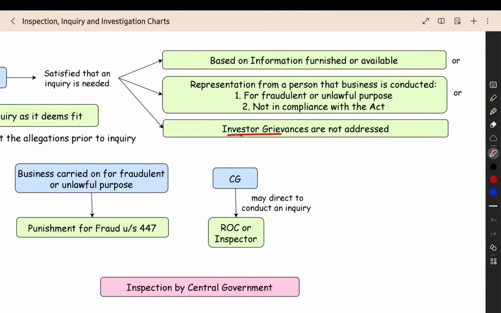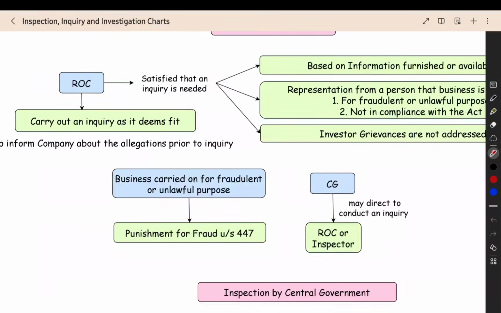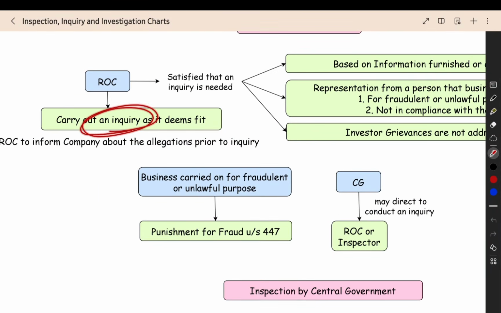Third chance, investor grievances are not addressed. The investors, the people who are buying the shares of the company or buying the debentures of the company, who are investing money into the company, are called investors. And if there is any problem for them, that also the company is not solving properly. They are not addressing the problem. Then also the ROC will be satisfied that an inquiry will be needed. Then they will do the inquiry.